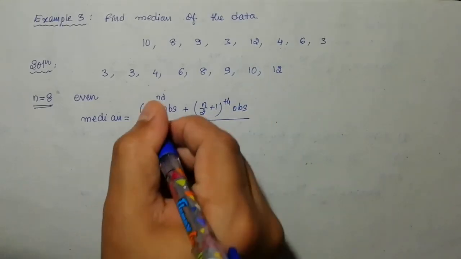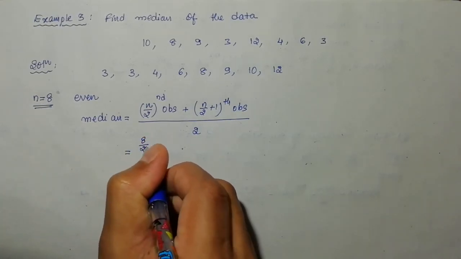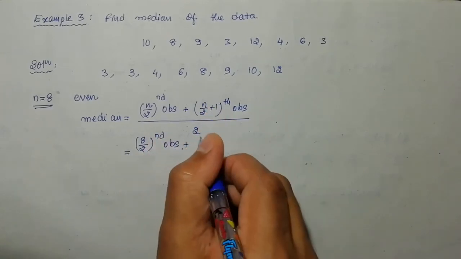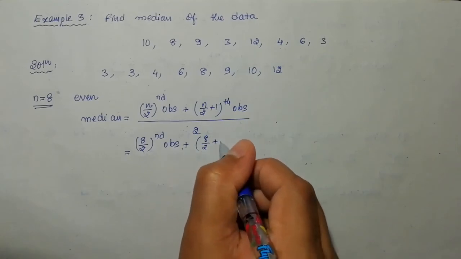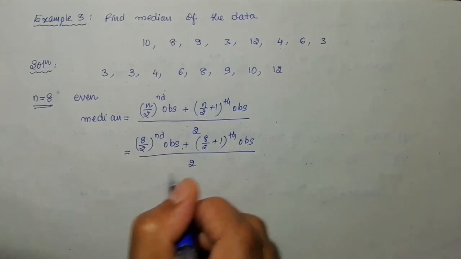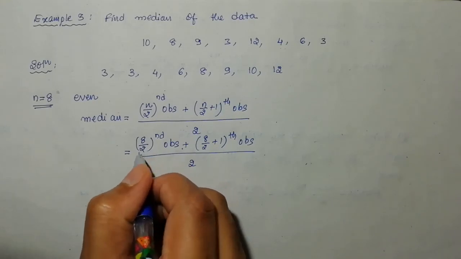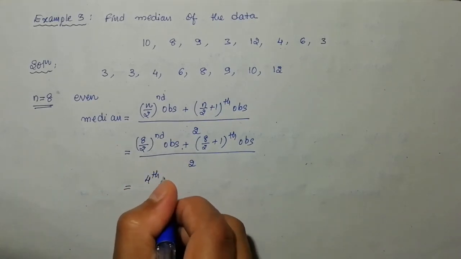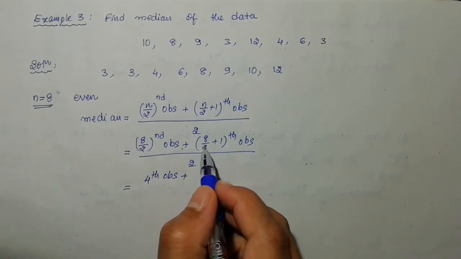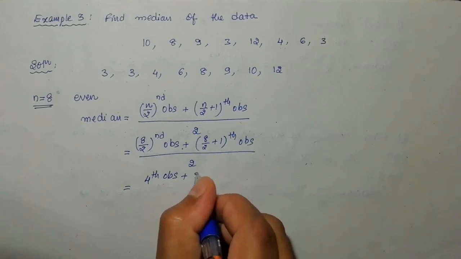So now look here. n by 2, where n is 8, so the (8 by 2)th observation plus the (8 by 2 plus 1)th observation, and then the whole divided by 2. Here 8 by 2 becomes 4, meaning the fourth observation. Plus 4 plus 1, which is 5, meaning the fifth observation.